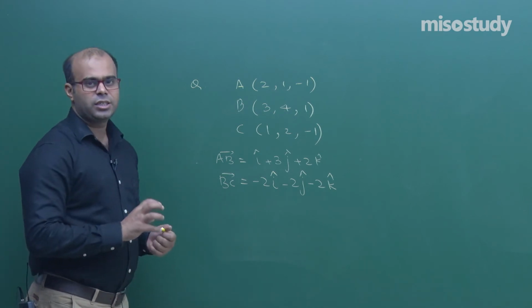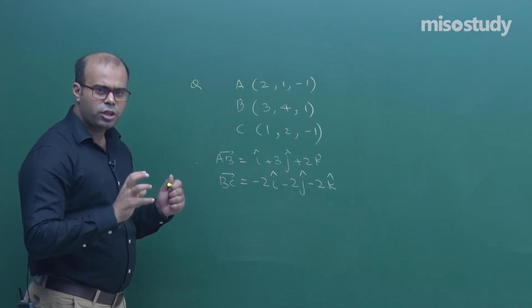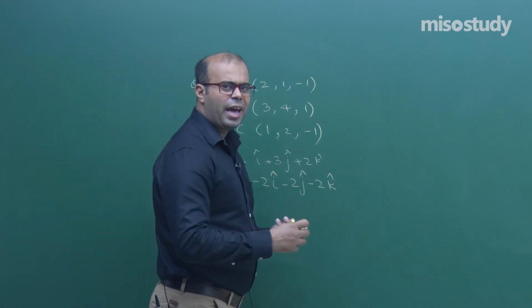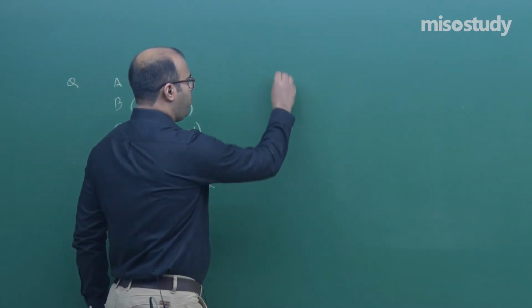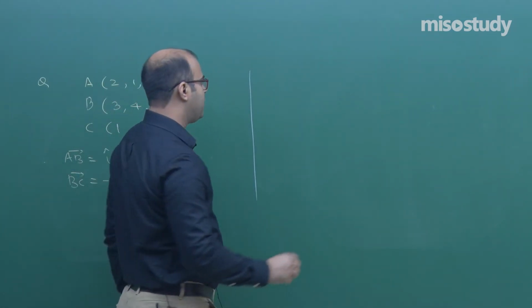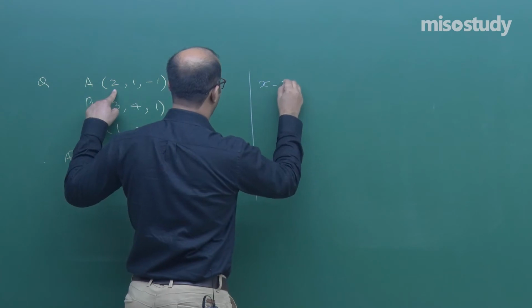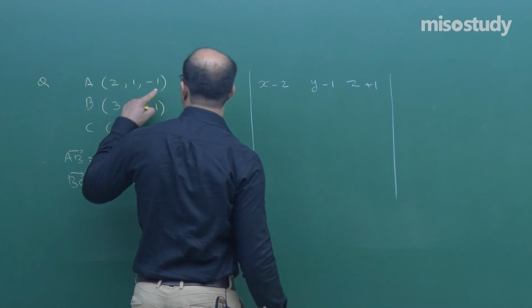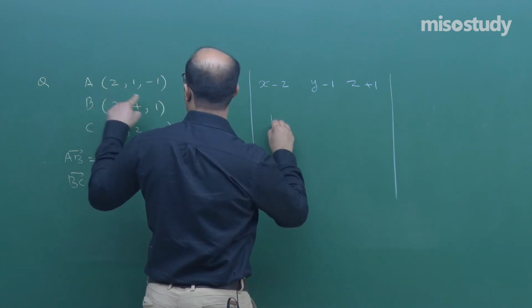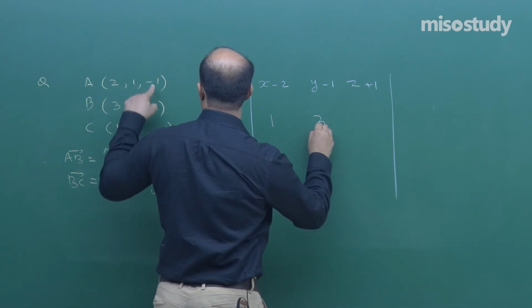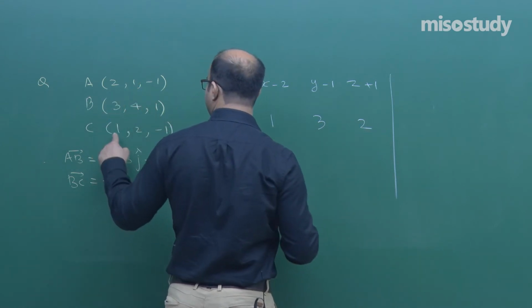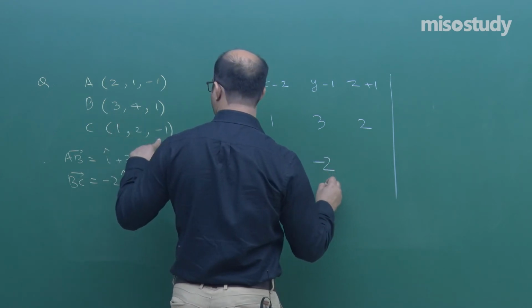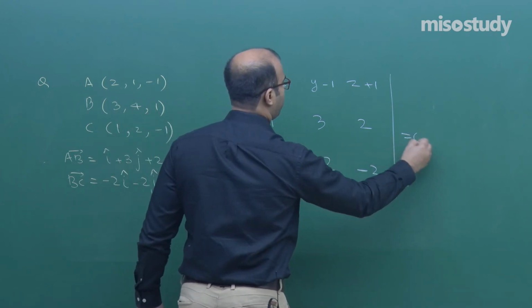After we know that these 3 points are not collinear, find the equation of the plane which is passing through these 3 points. First of all, let us directly apply the Cartesian form. Suppose the variable point is (x, y, z). So x minus 2, y minus 1 and z plus 1 is the first row. Second row is 3 minus 2, that is 1, 4 minus 1, that is 3, 1 minus 1, that is 2, so 1, 3, 2. The third row is 1 minus 3, that is minus 2, 2 minus 4, again minus 2, and minus 1 minus 1, again minus 2. This should be equal to 0.